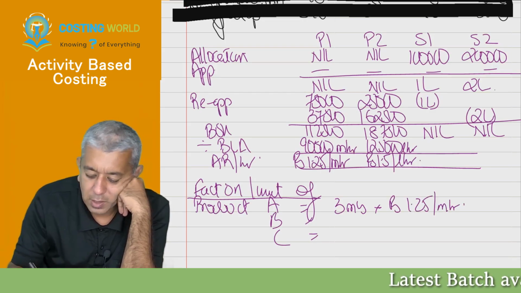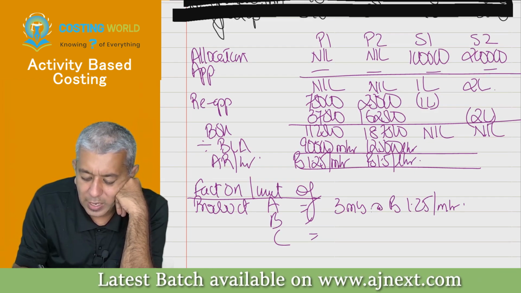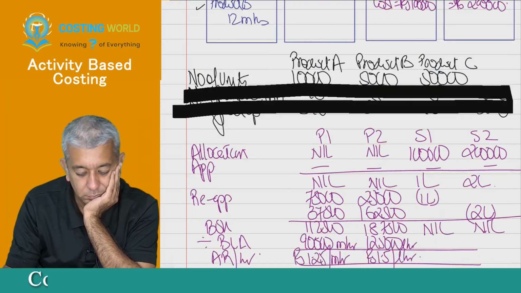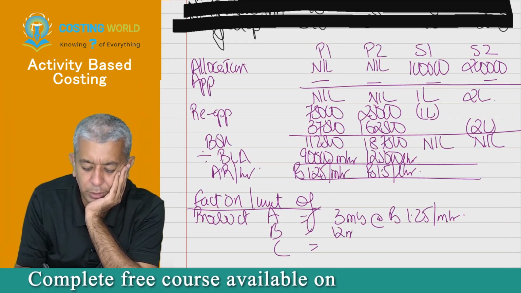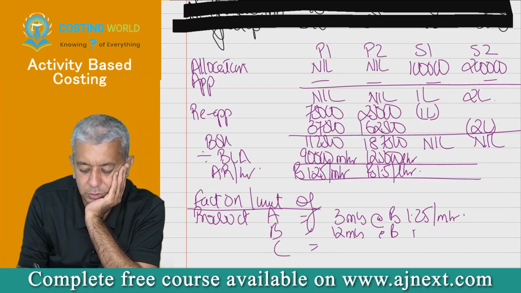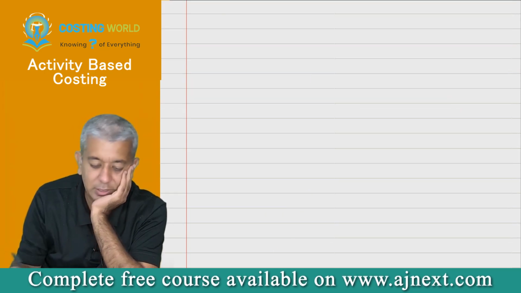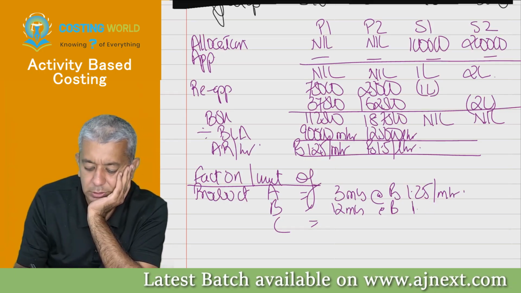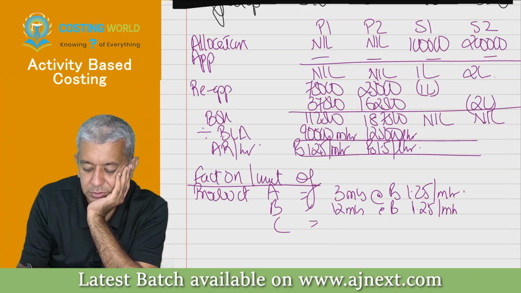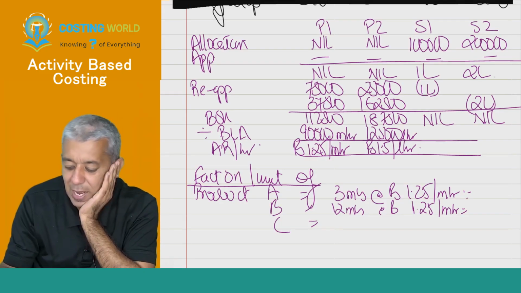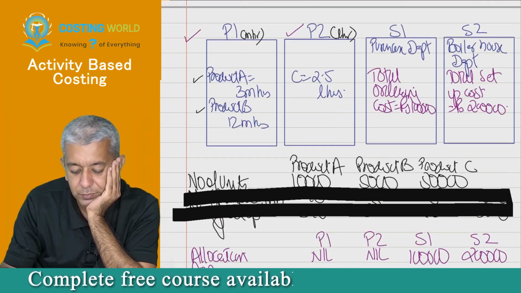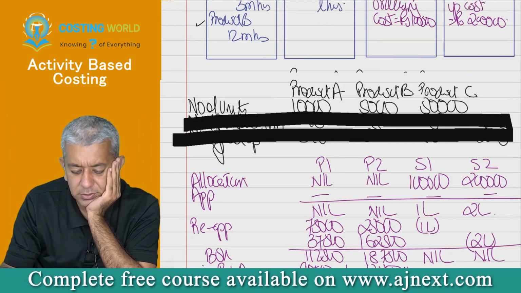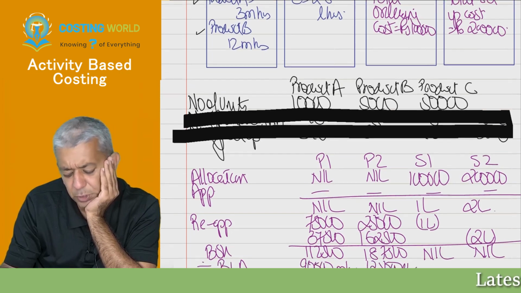Okay. Then for product B, everybody will tell me what into what? 12 into 1.25, no? 12 into 1.25. Okay. I'll write down a bit neatly here. So 1.25. Okay. You tell me for the last one, it will be what into what, beta? 0 into 1.25. Okay. 2.5 into 1.25. 1.5.